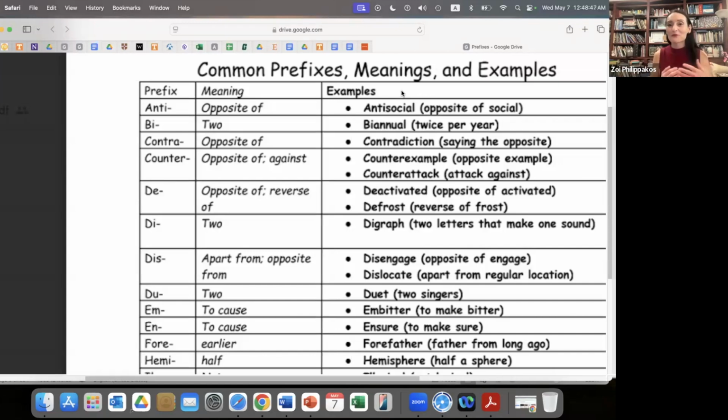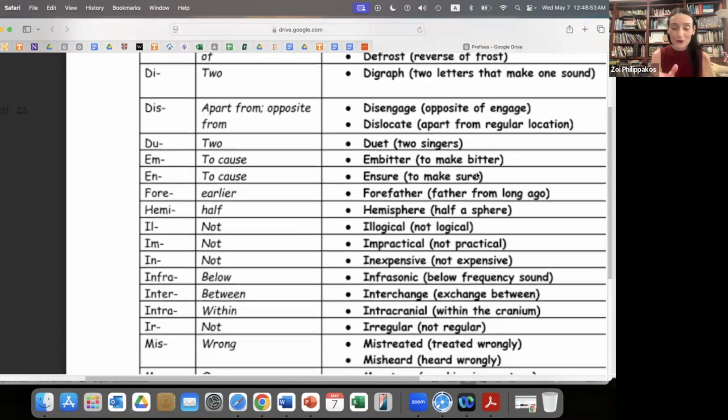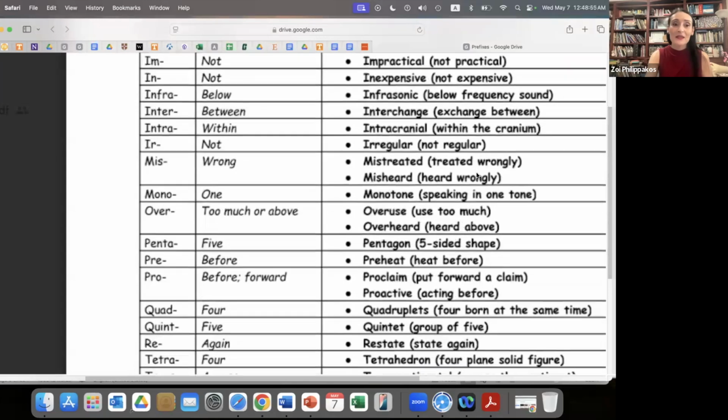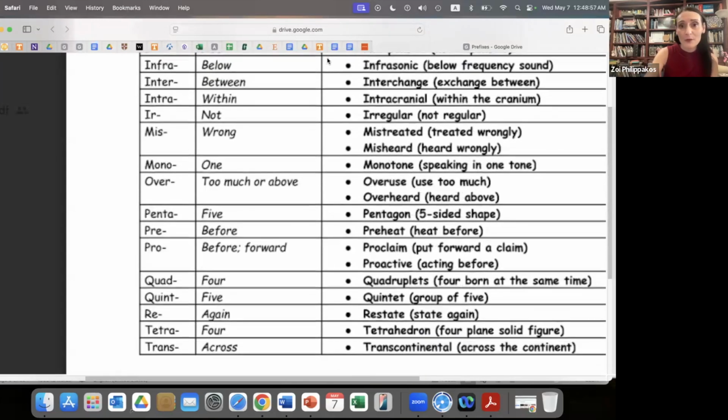So it's very important for students to pay attention to these parts and to recognize them when they are looking at longer, bigger words. So these are the ones that they will be exploring, discovering, and learning with your guidance, and connecting with meanings as they work with base words in the next lessons, which will be part of two weeks of instruction. So that is the list of the common prefixes.